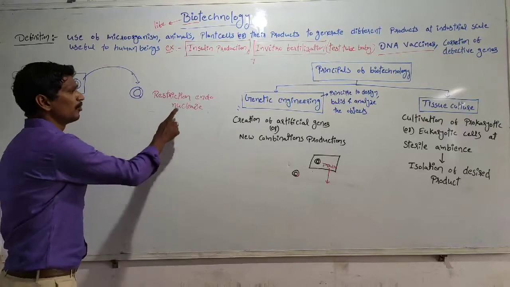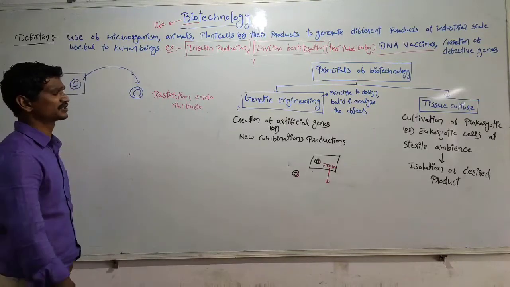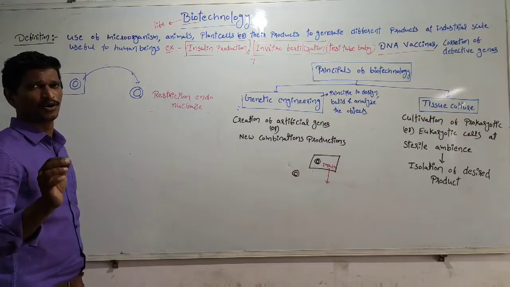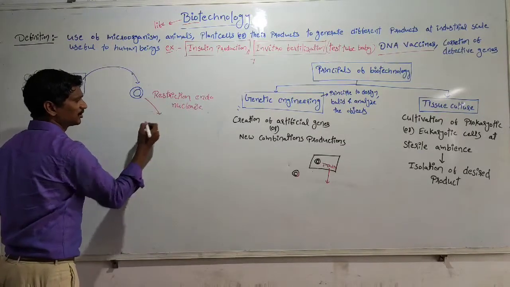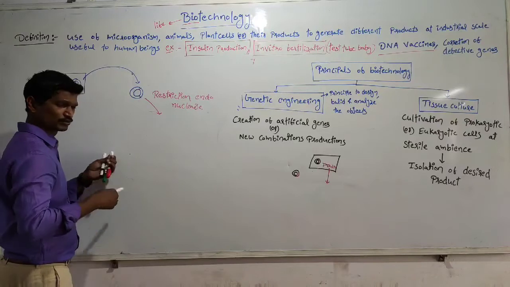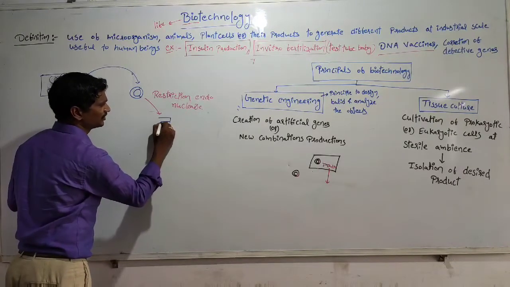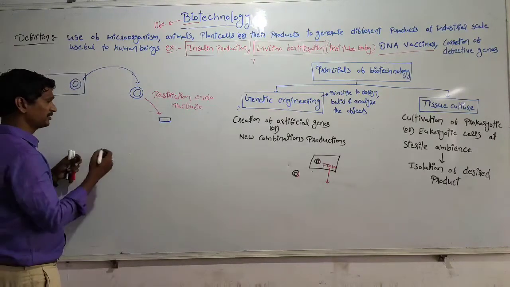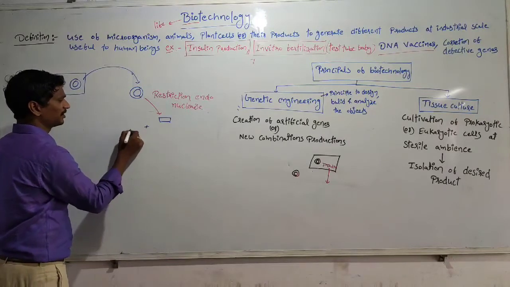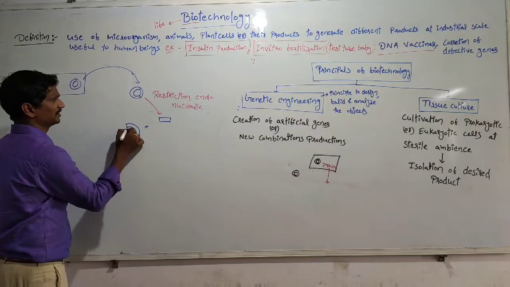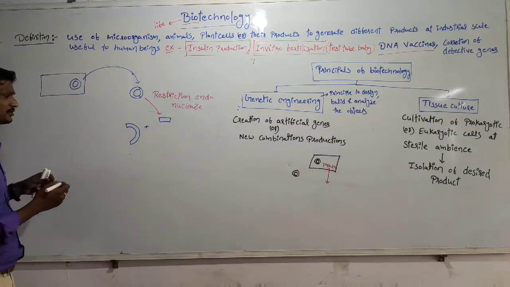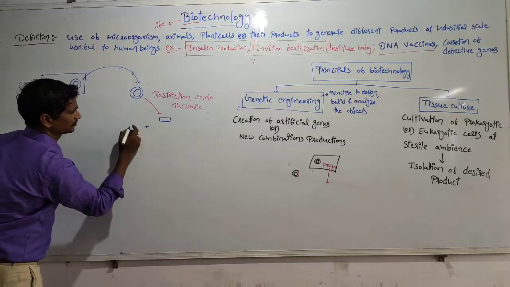This is also called molecular scissors, which cuts the DNA and removes the unwanted DNA. This is the unwanted DNA part, and this is the remaining part of the plasmid. Like this.